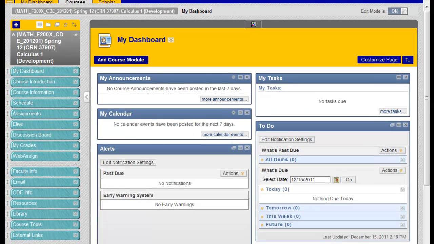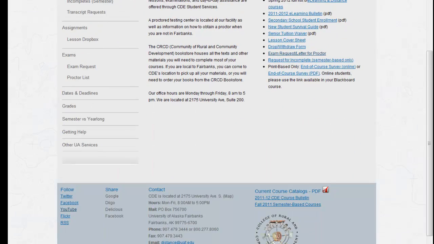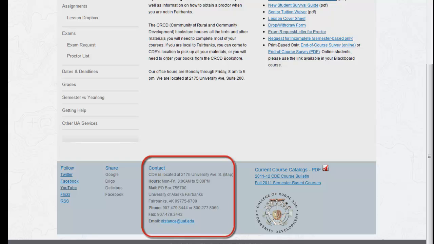If you're in the Fairbanks area, you're going to need to take your exams down at the Center for Distance Education. You can view the location and hours of operation for this under the CDE info link in your Blackboard site. So if you go into there, down at the bottom, you will see the contact information, hours of operation, and their phone, both their local and their 1-800 number, as well as an email address.